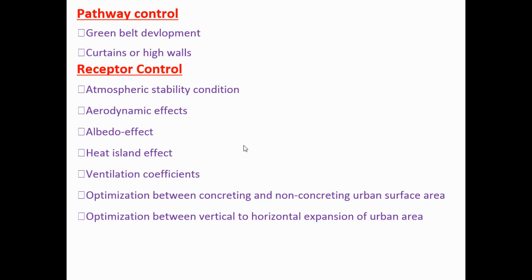If there is also no aerodynamic effect, that means the atmosphere is stable. The high aerodynamic effect means there is movement of the air. So how the gaseous pollutants will disperse and how they will affect the environment also depends on how they come into contact with the receptor. That also depends on the aerodynamic effect.